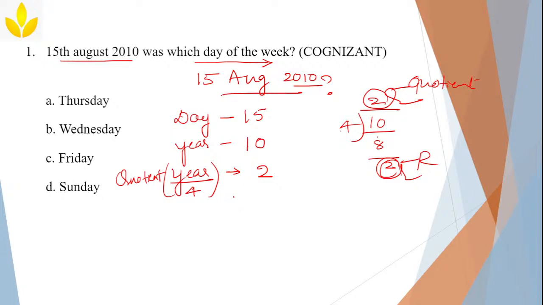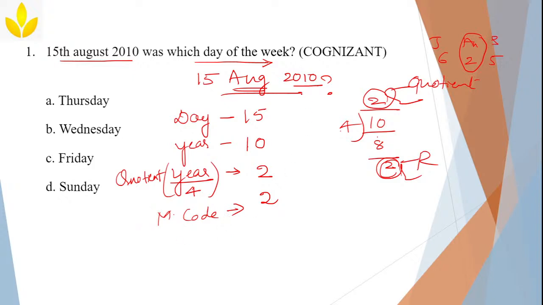Year divided by 4 and then the quotient, because this is to count those extra leap years which are present in the given particular year. Till now. Next, after you write the day and year by 4, write the month code. For August, which is the month code? If you go there, you can see July, August, September. There I have written 6, 2, 5. This is for August. August is 2. So the month code is 2.